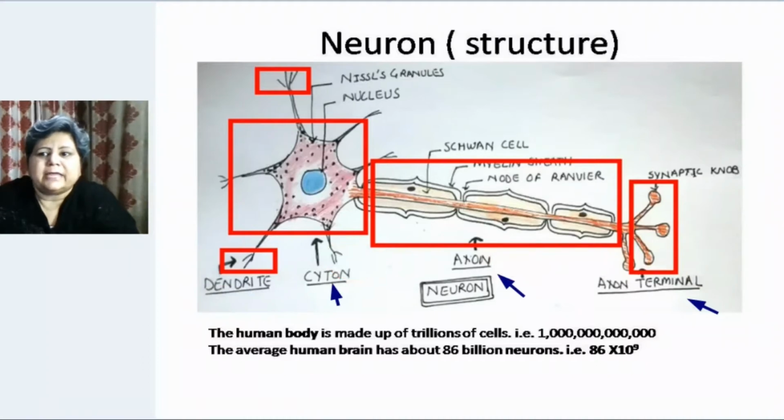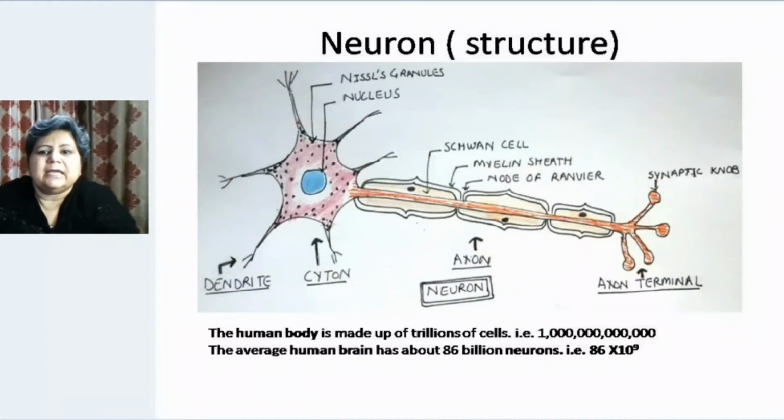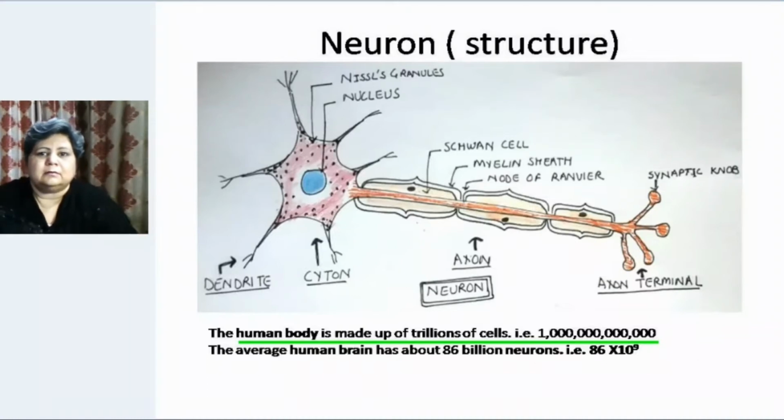Now let us try to understand these parts in further detail. There is another important information before that, and this information is that your human body is made up of trillions of cells. So many different types of organs may be having these neurons. So many neurons are present in the human body, and if you can count them, it comes to be 10 raised to power 12.